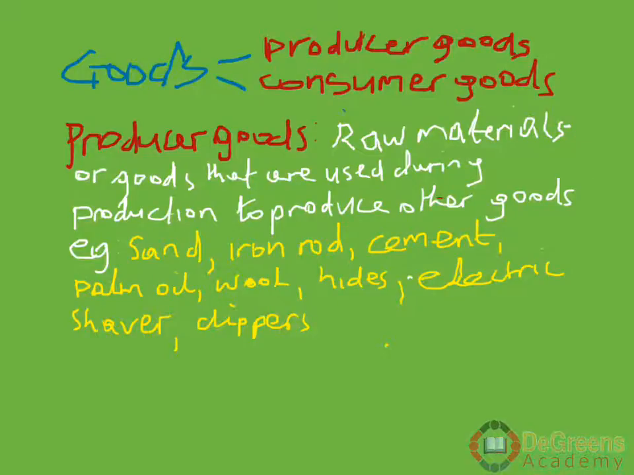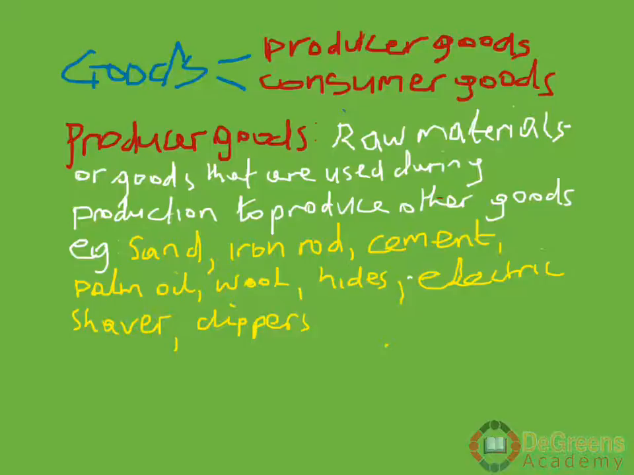Now, we said that if we look at goods, we could consider them in two forms: producer goods and consumer goods. For producer goods, we are looking at raw materials, that is, say primary products, which are mostly used in the production process. So we have an example here. They are used for the production of finished or more refined products.